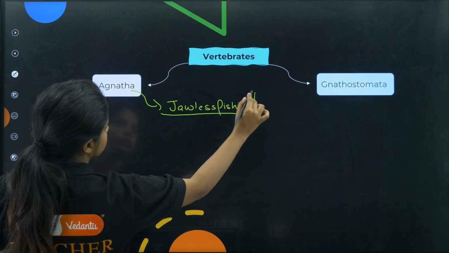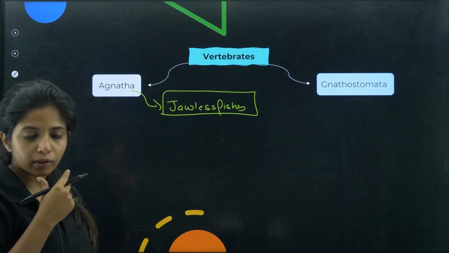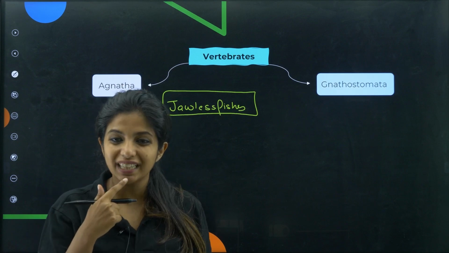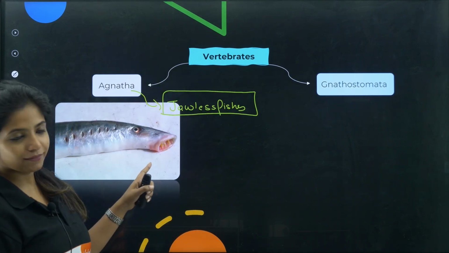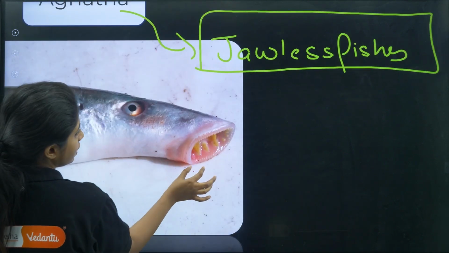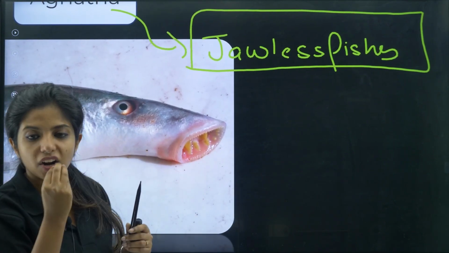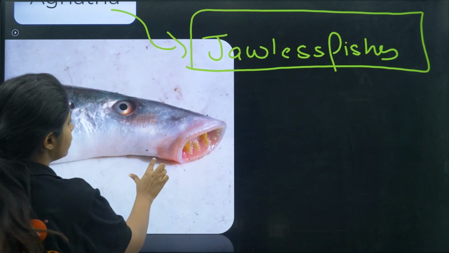They are a category where jawless fishes are there. They do not have a jaw. So without a jaw, how can you have teeth? It will be something like this. If you see, their teeth just look funny, by the way. They have teeth all around. This is a jawless fish, and this comes under agnatha.